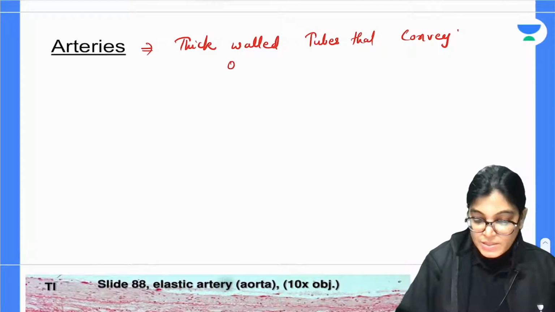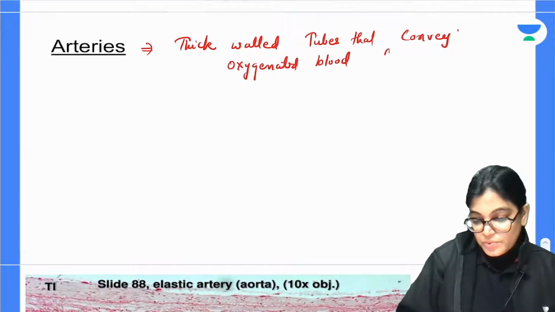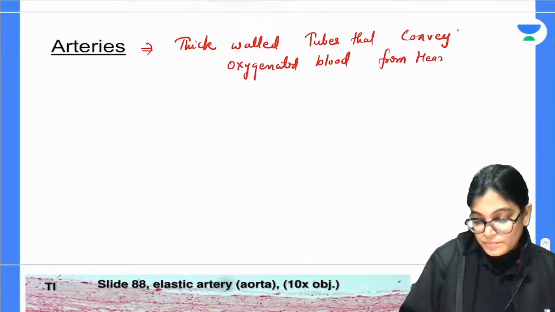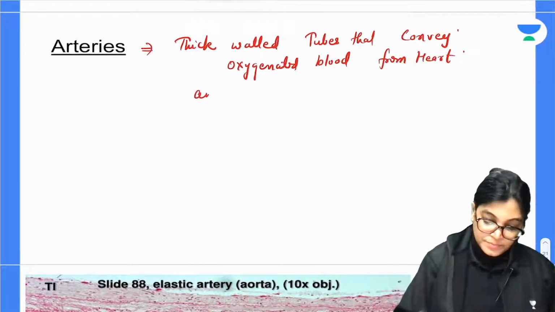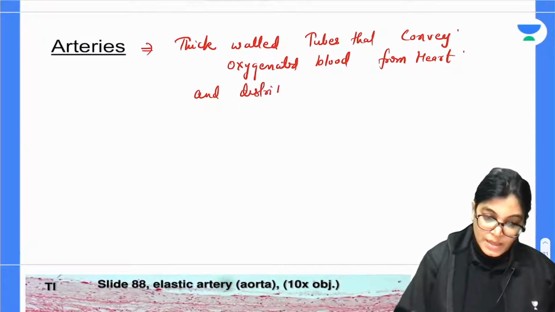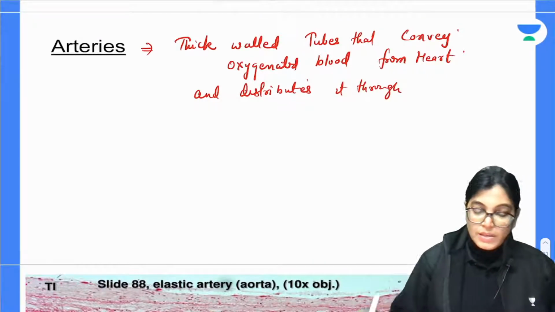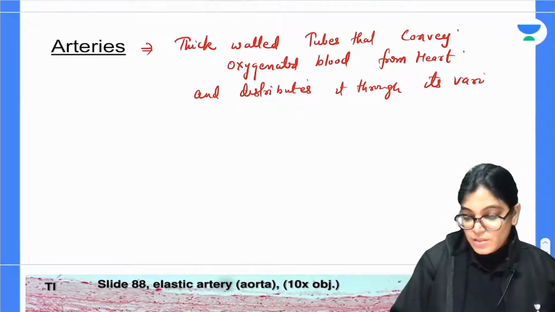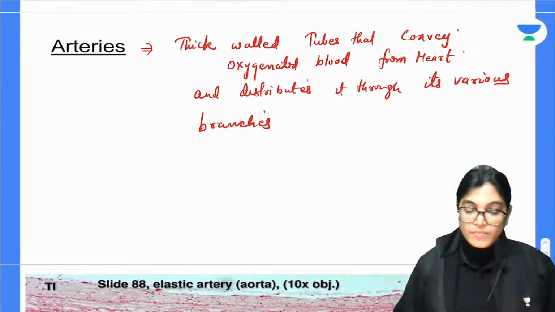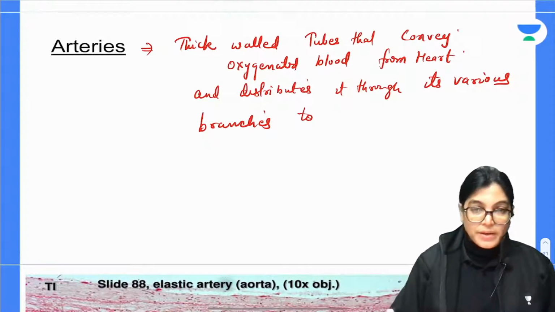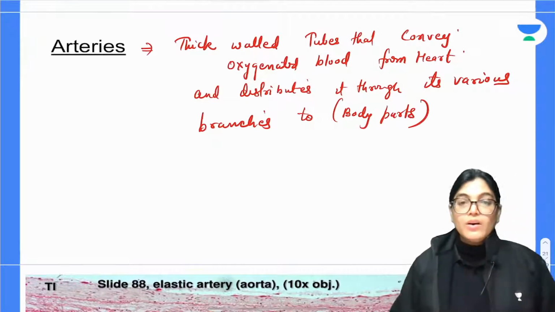It conveys oxygenated blood from the heart and distributes it through its various branches to the body parts. So this is the function and all.